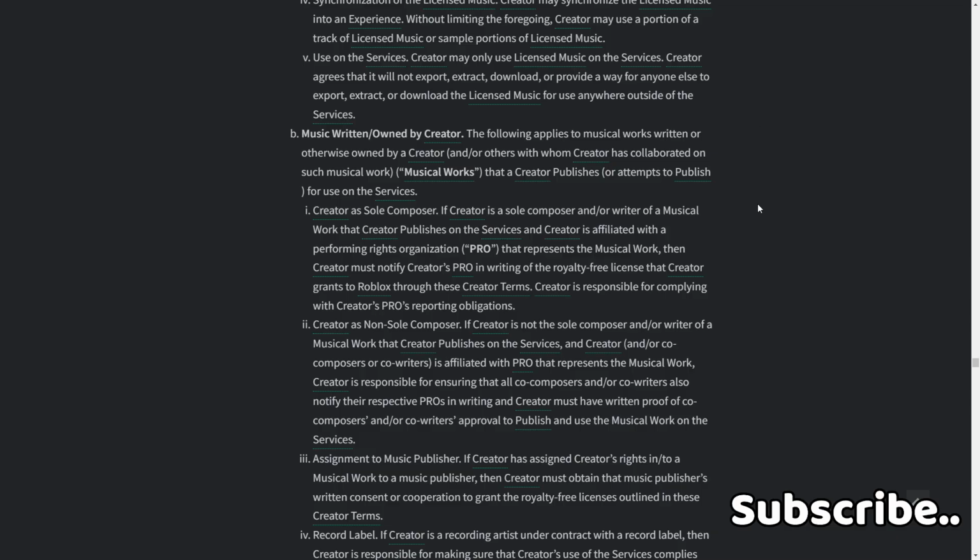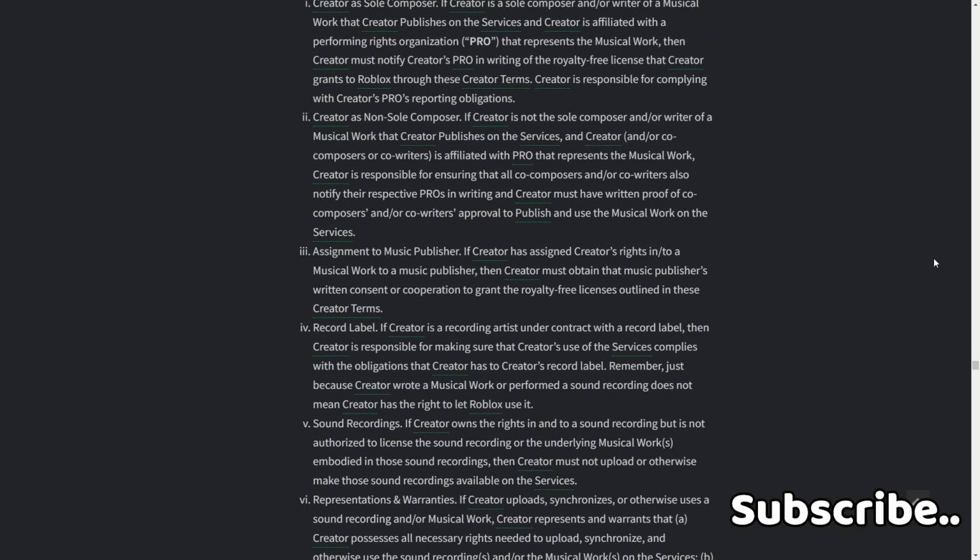Creator as non-sole composer. If the creator is not the sole composer and/or writer of a musical work that the creator publishes on the services, and the creator and/or co-composers or co-writers are affiliated with a PRO that represents the musical work, the creator is responsible for ensuring that all co-composers and/or co-writers also notify their respective PROs in writing, and the creator must have written proof of the co-composers' and/or co-writers' approval to publish, and the use of the musical work on the service is free.